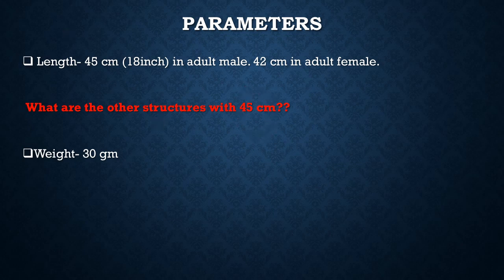And you may add 1 or 2 points from our medical field. And the weight of the spinal cord is 30 grams.